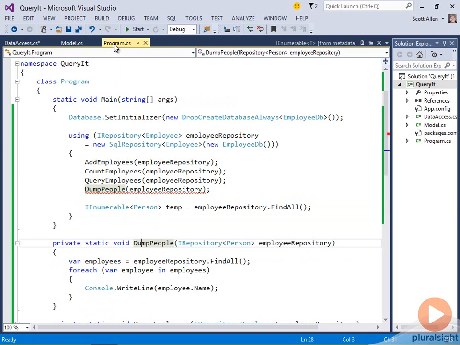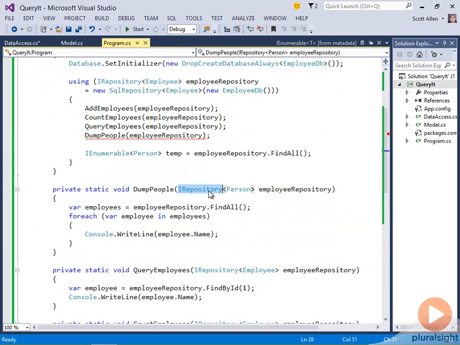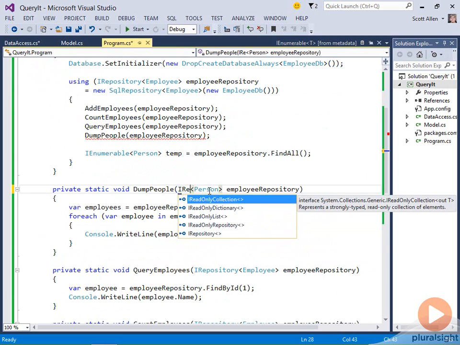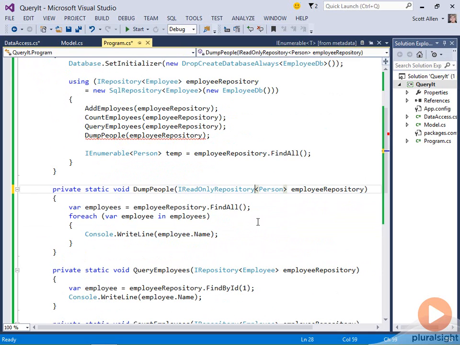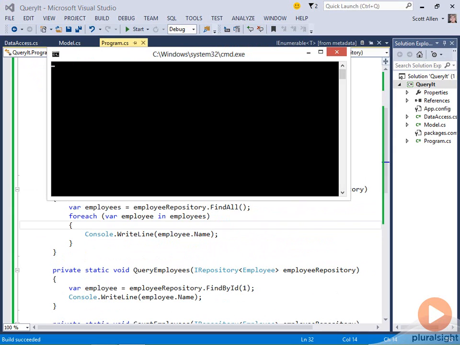And let's go back into the program. Although I cannot have an IRepository of person here, I'm hoping I can have an IReadOnlyRepository of person here. And now I can do a build, and the C# compiler is happy to make that conversion. And if I run the program, it does tell me there's 2 employees. It finds the employee with an ID of 1, and then it dumps both the employees out of the database, or both the person objects that it finds from the repository.